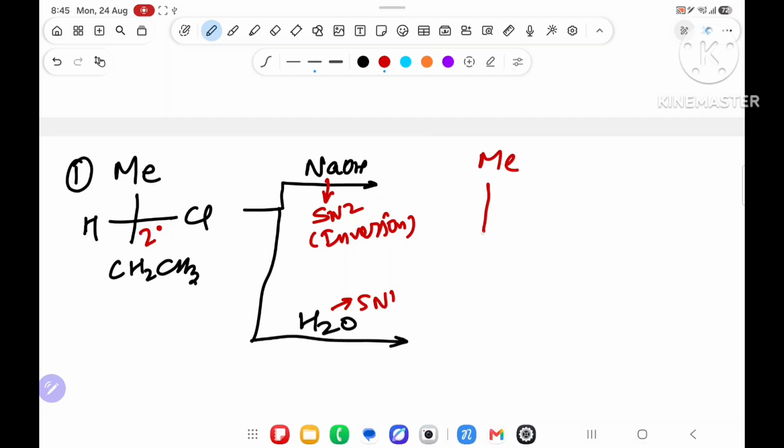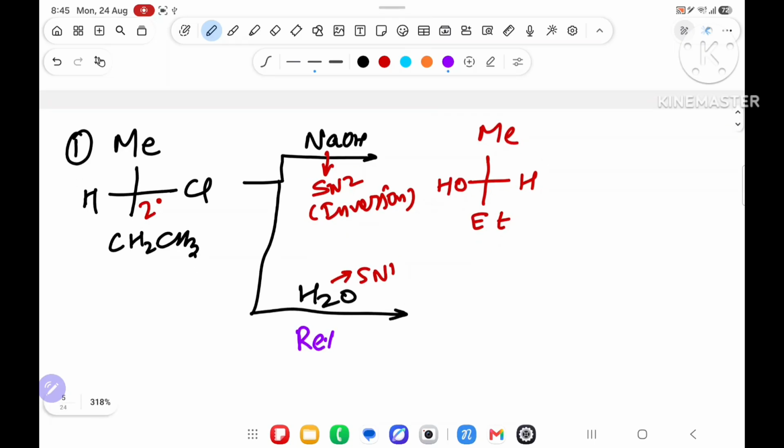Bottom side is Et, CH2CH3 is Et. H will come this side, OH will come this side. It will form inversion product, only one product, but it will form retention and inversion both. So it will form retention and inversion. What will you get? Me, Et,